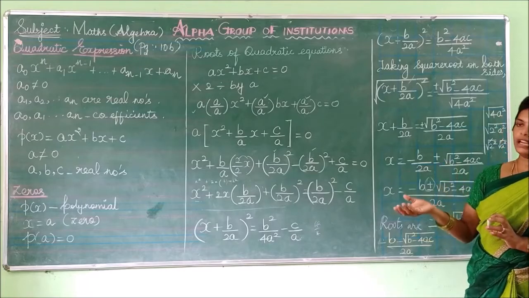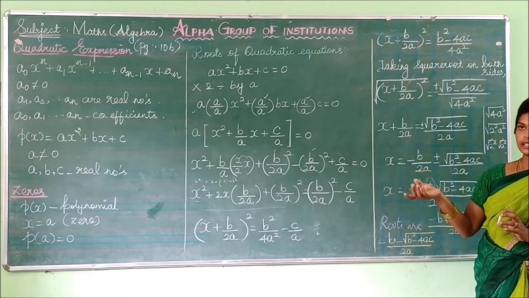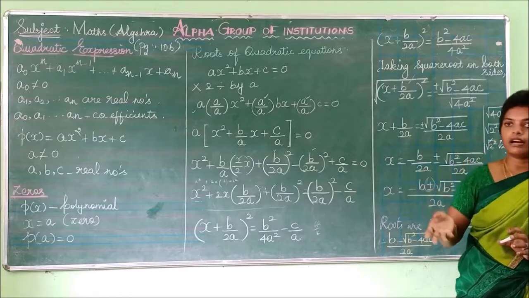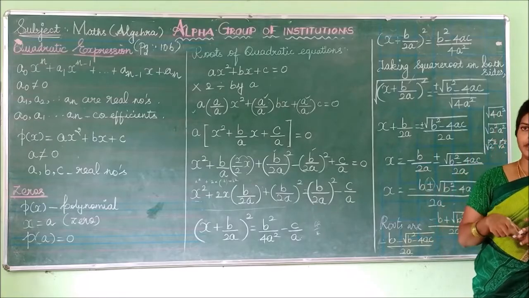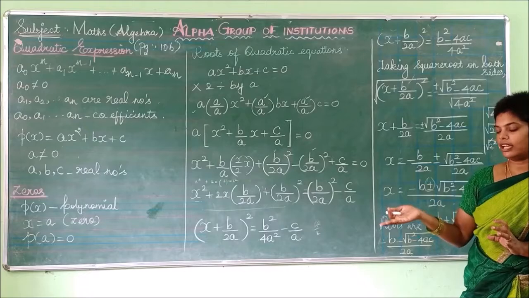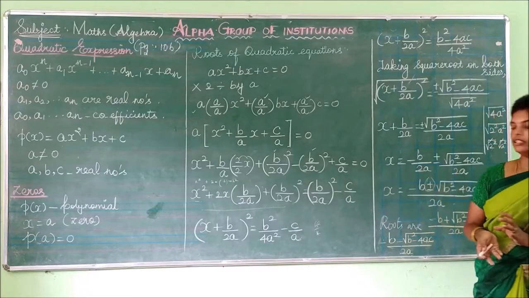If you consider any polynomial p of x, in this case x equal to a is called to be the zero of the polynomial p of x. Then rewrite the given statement as p of a which is equal to 0.